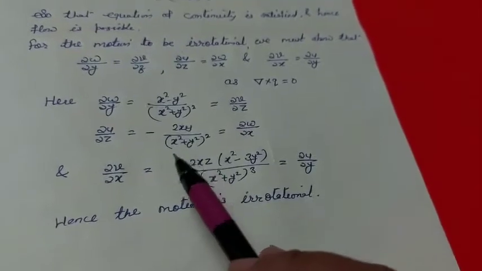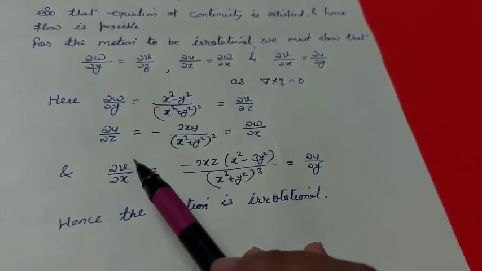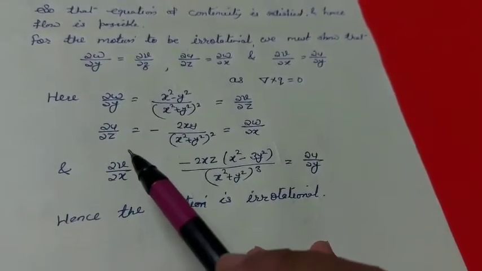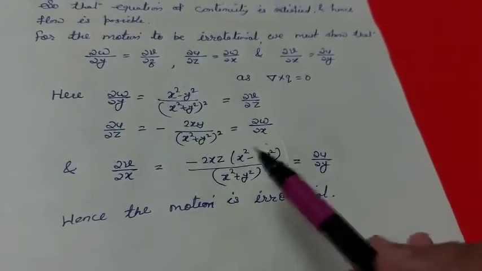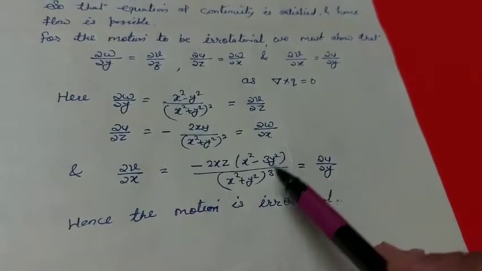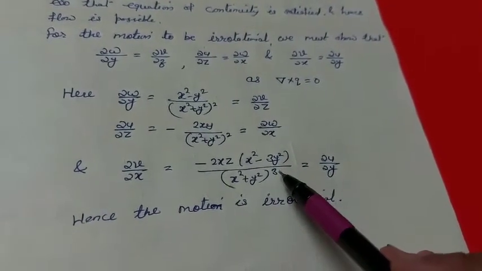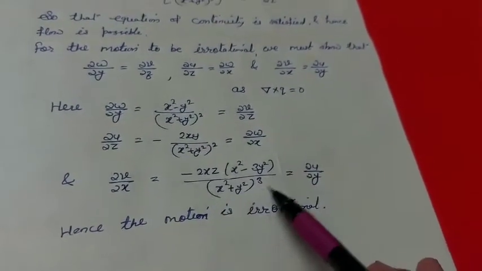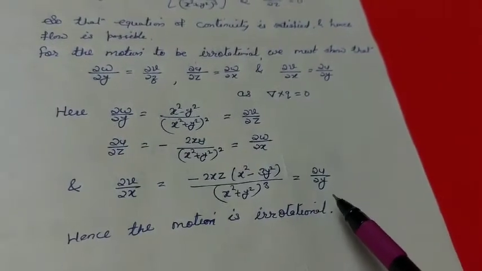And lastly, when we differentiate v partially with respect to x, we get del v by del x equal to minus 2xz of x square minus 3y square upon x square plus y square whole cube, and this is also equal to del u by del y.